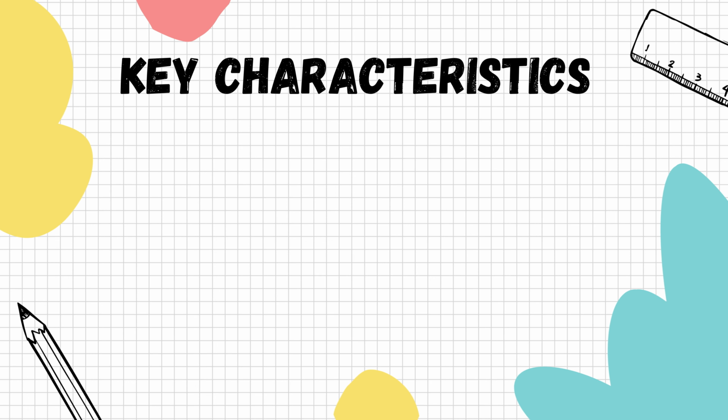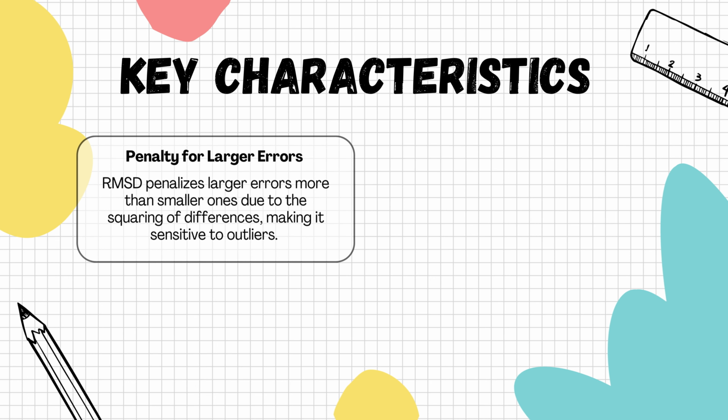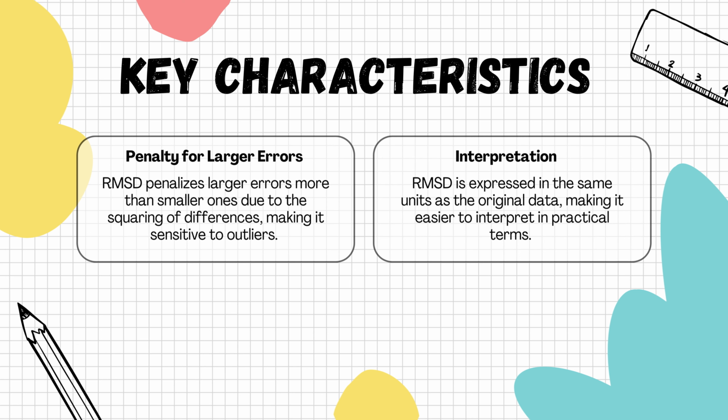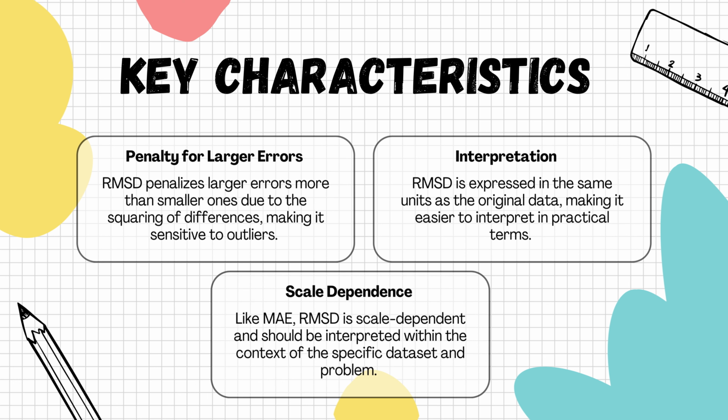Key characteristics: 1. Penalty for larger errors. RMSD penalizes larger errors more than smaller ones due to the squaring of differences, making it sensitive to outliers. 2. Interpretation. RMSD is expressed in the same units as the original data, making it easier to interpret in practical terms. 3. Scale dependence. Like MAE, RMSD is scale dependent and should be interpreted within the context of the specific dataset and problem.